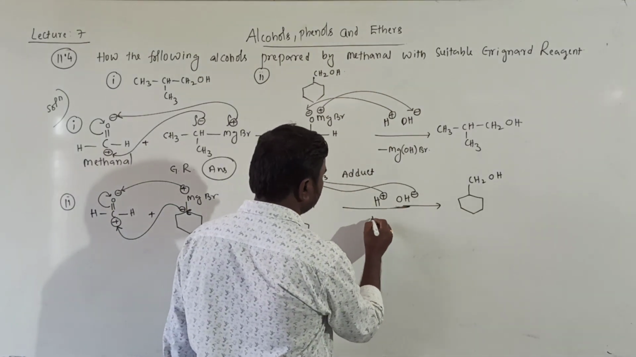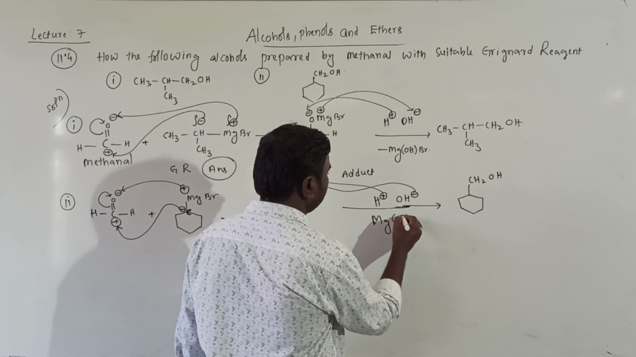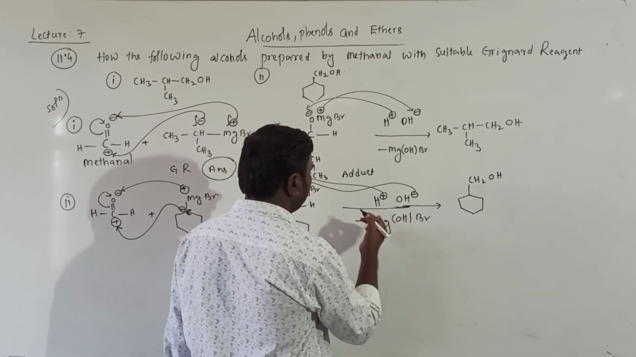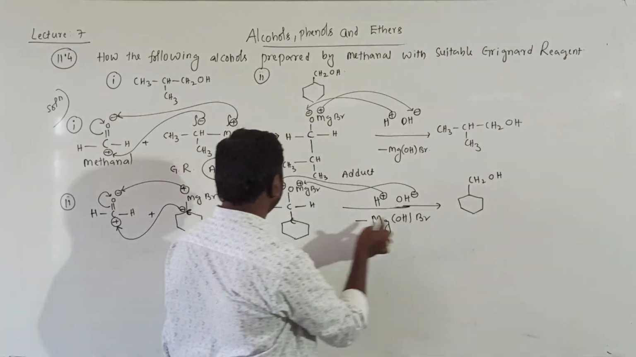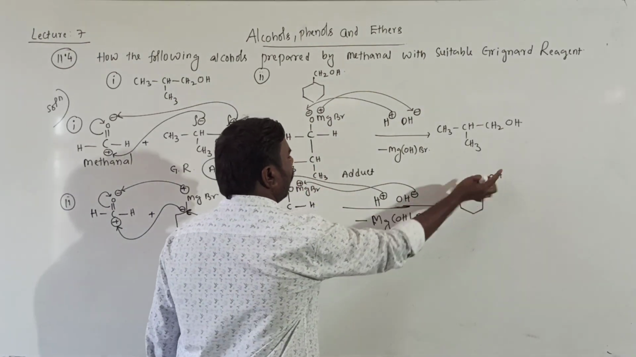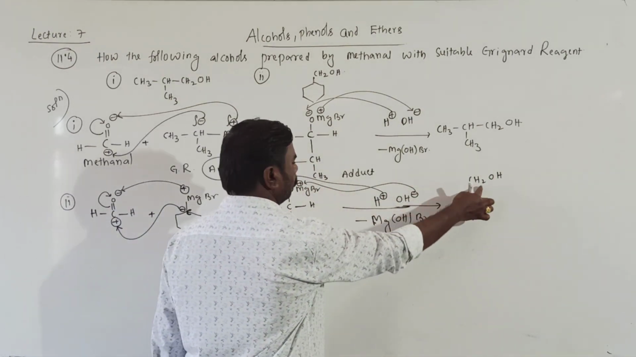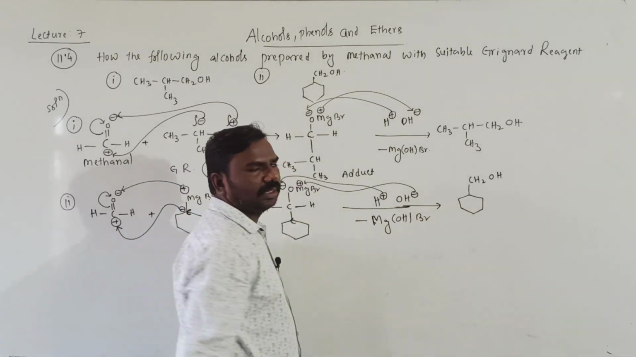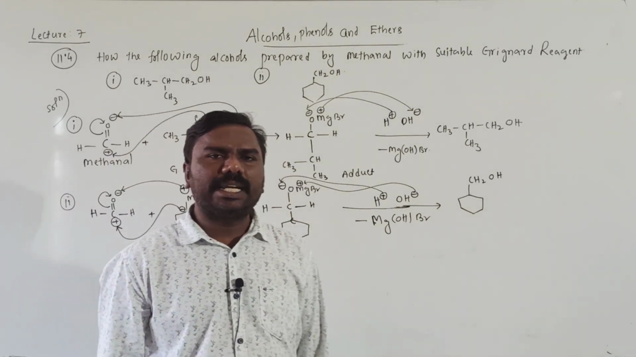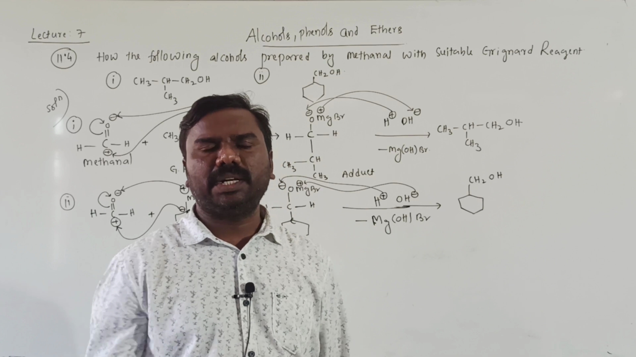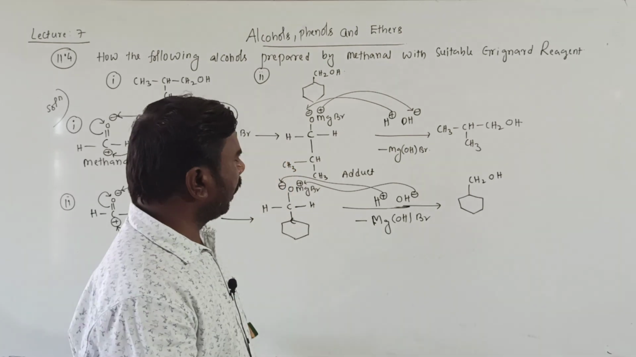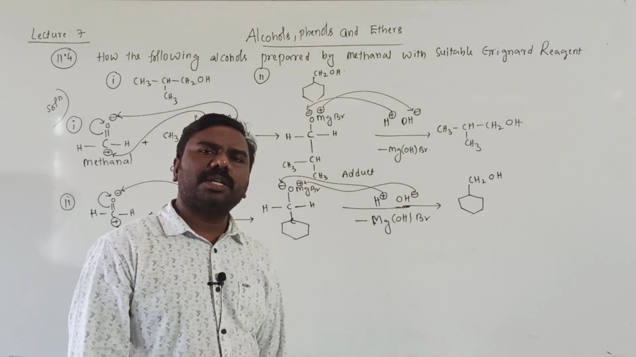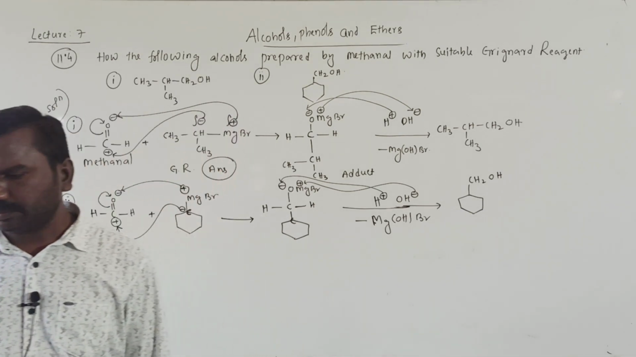Then MgOHBr is eliminated as a byproduct. O becomes OH. O converted into OH, this is CH2 and the ring as it is. Very easy, at least one bit they are expecting in any competitive exams. One question they are expecting in even PUC examinations also, right?